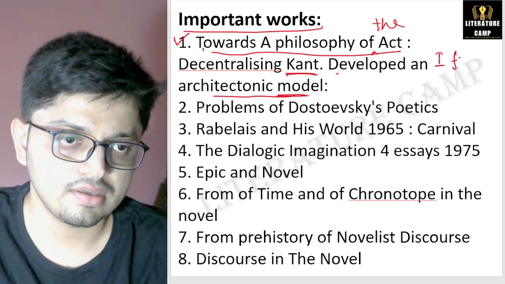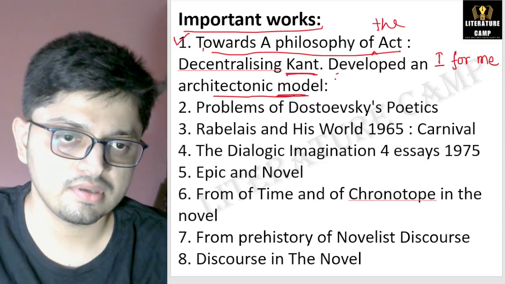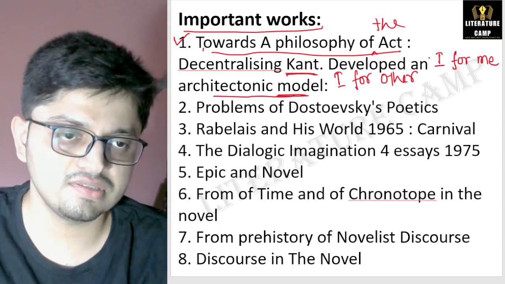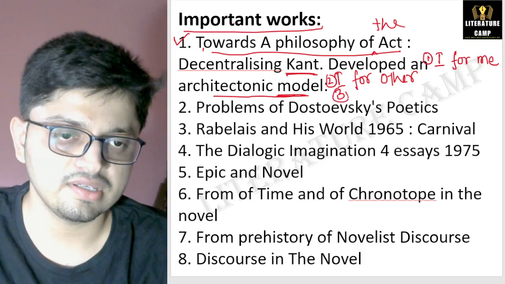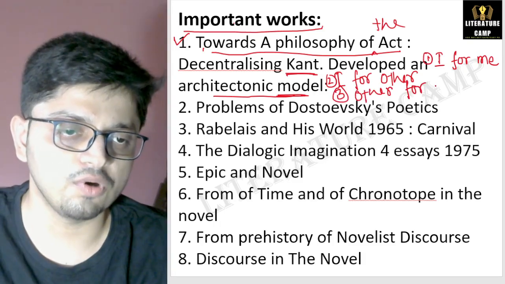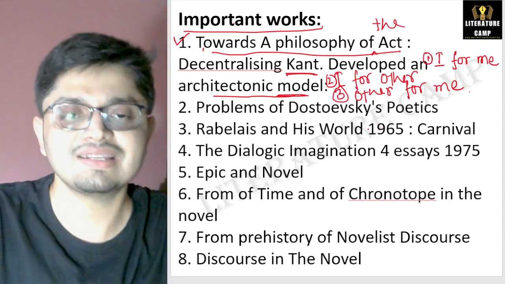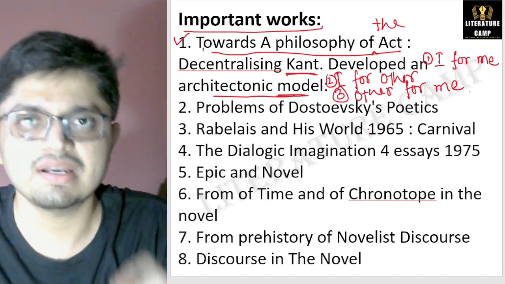I for me, I for other, this is number 2, and number 3 is other for me. Yes, this is the architectonic model developed by Mikhail Bakhtin.